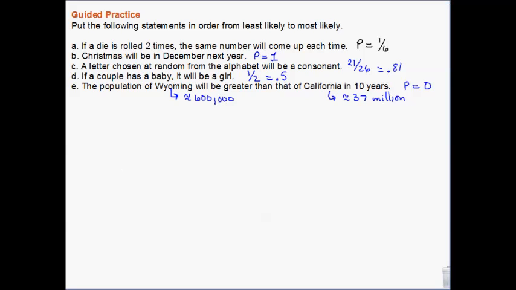If you didn't live anywhere near the ocean, you're not likely to fall off. But that's the only way the population of Wyoming would be greater than California, is if California fell off into the ocean. Or the levels of the sea rose. Then Wyoming would have a higher population, but that's not likely to happen in 10 years. So, probabilities, we have a 0.